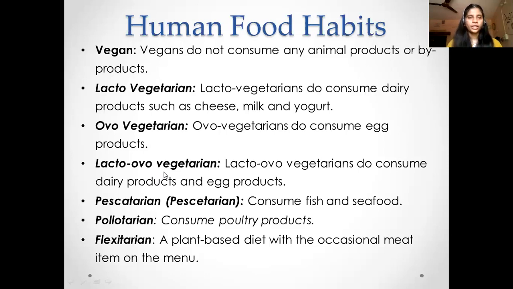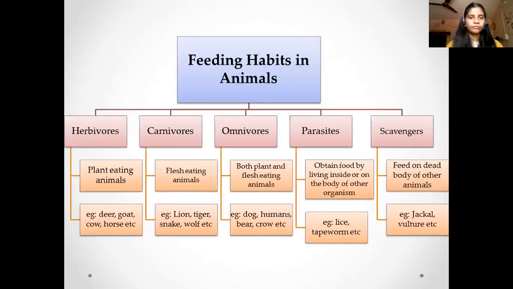Now let us try to identify the food habits of animals. So on what basis are the animals divided? So the animals are divided according to their food habits into 5 groups. The first are the herbivores, the second are the carnivores, the third omnivores, then you have the parasites and the scavengers. Herbivores are the animals that eat only plants. So for example, we have deer, goat, cow, horses, etc. The herbivores have sharp, blunt incisors which help them to chew the food properly, and they have a complex digestive system.